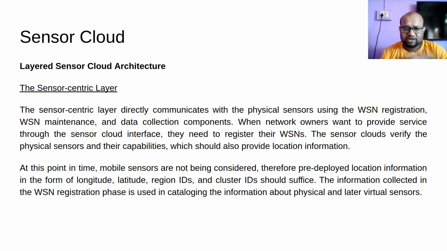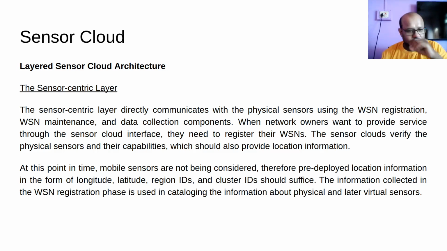From this data given by the WSN owner to the sensor cloud, we will know what services, what capability this underlying sensor network has. Based on this list of services, we can have different types of virtual sensors.